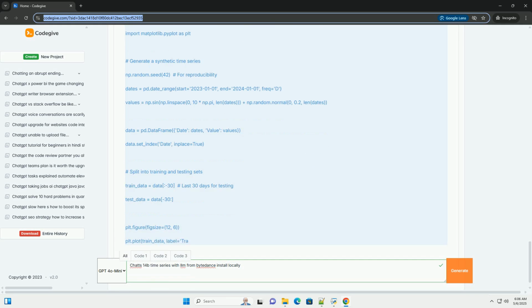7. Time series analysis with chat14b. Here's how you can use chat14b for time series tasks, focusing on forecasting. Explanation: 1. generate_forecast_prompt. This function creates a prompt that instructs the LLM to perform time series forecasting.